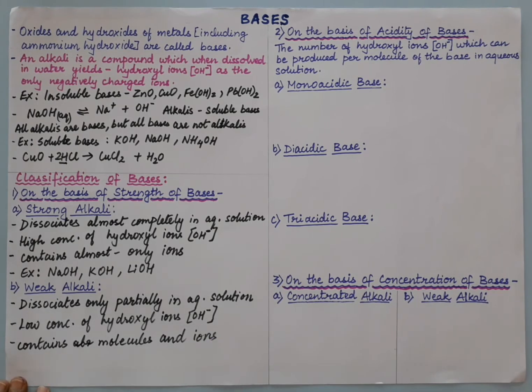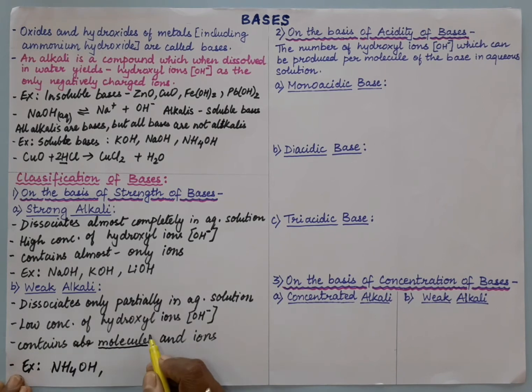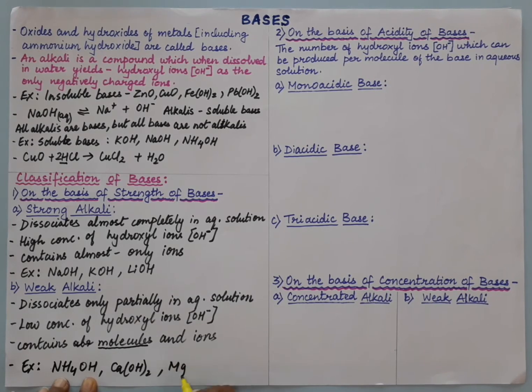Because it's not completely dissociating, only partially, so we will have a large number of molecules and fewer ions. Examples for this are ammonium hydroxide, calcium hydroxide, magnesium hydroxide. These are the examples of weak alkali.